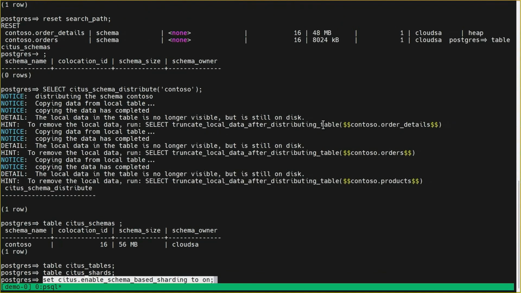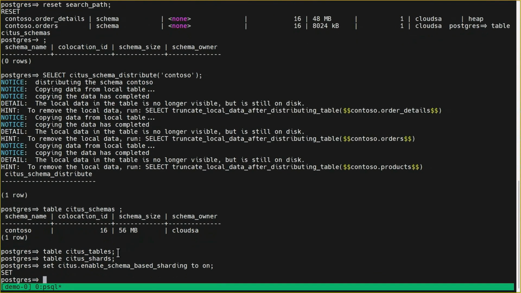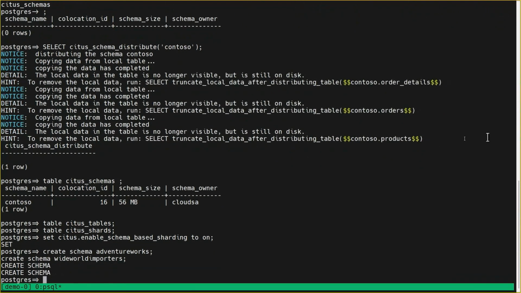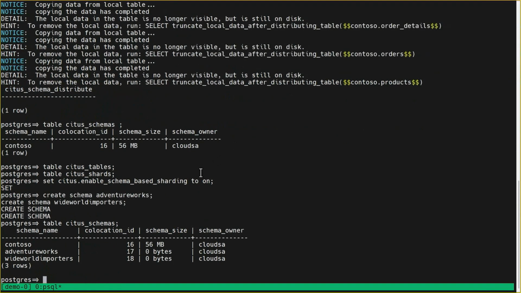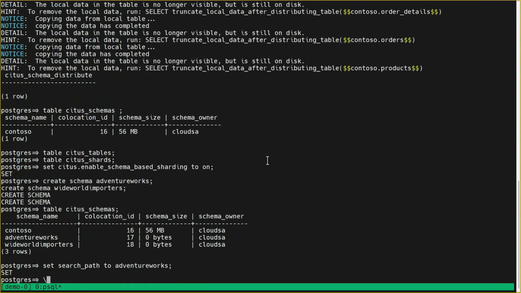So to make it easier, there's a configuration, enable_schema_based_sharding, set to on. If you turn this GUC on, then any schema you create is now a distributed schema. You don't have to actually do the whole create distributed schema. So your application, if it creates a schema per tenant, it'll automatically create a distributed schema, right?